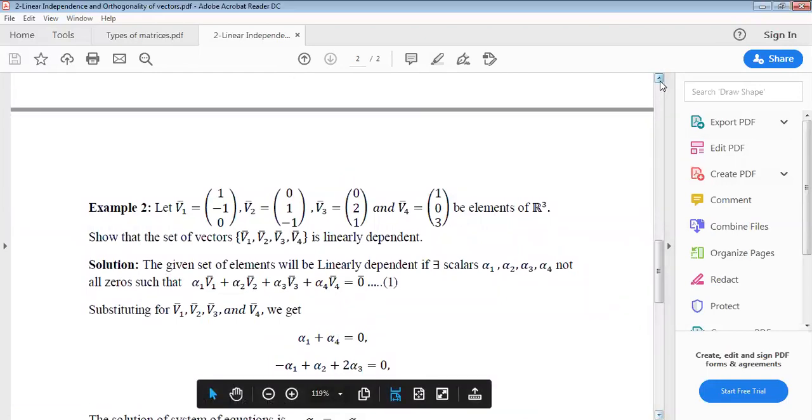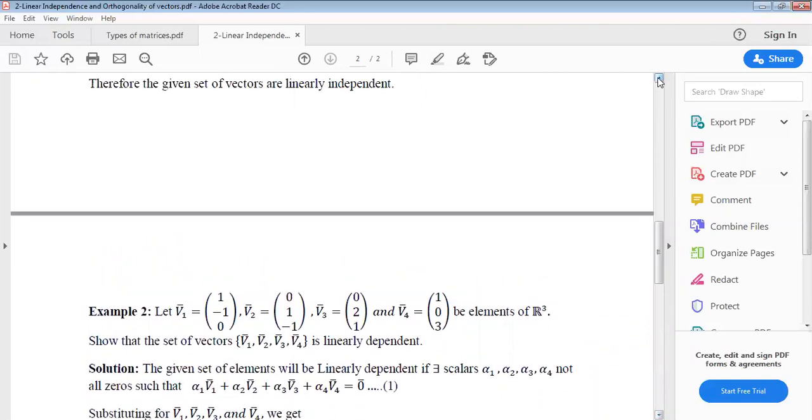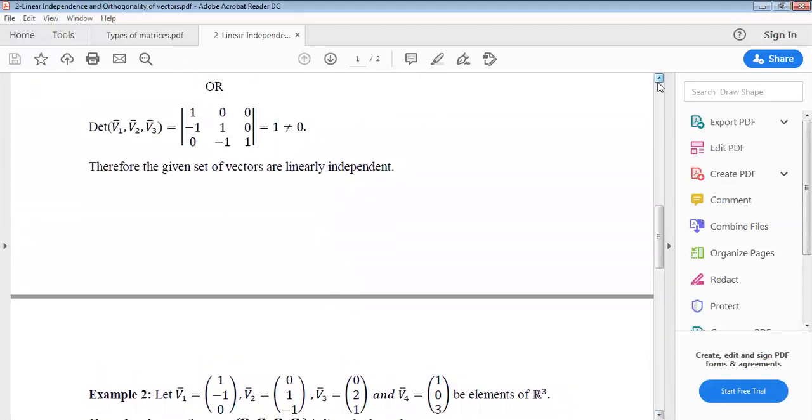Here, the geometry of example 1: three vectors are linearly independent, right? In R3, a set of three vectors is linearly independent only if the vectors do not lie in the same plane. These three vectors V1, V2 and V3 are clearly linearly independent. That means these three vectors do not lie in the same plane.